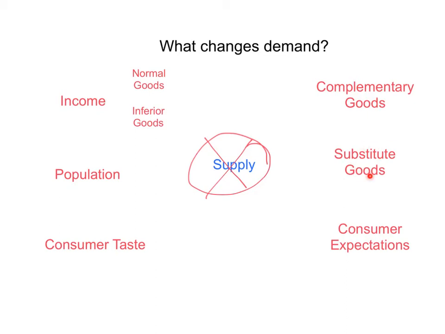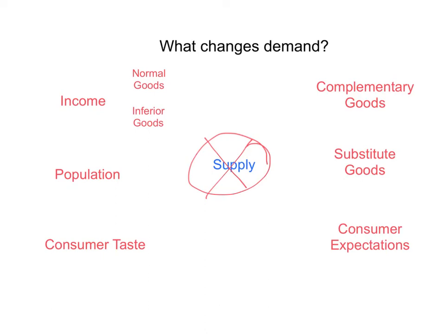Similarly, the price of substitute goods can also affect the demand for a good. So substitute goods are goods that you buy instead of some other good. So, for example, a substitute for a rental car might be a pass for public transportation. So if the price of a pass for public transportation goes up, the demand for rental cars might go up. Because if the price of a pass for public transportation goes up, fewer people are going to be willing and able to pay the money for that, so instead they'll rent cars.